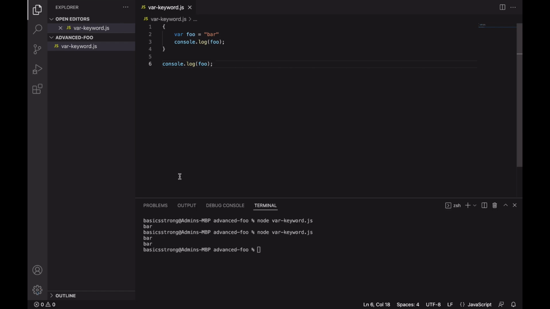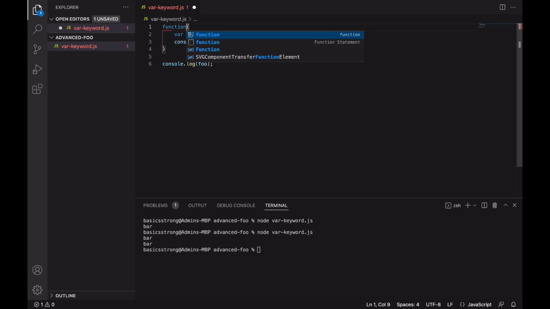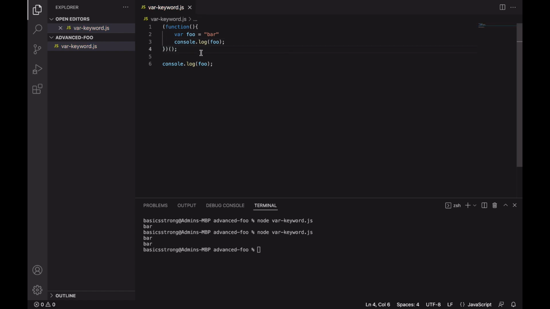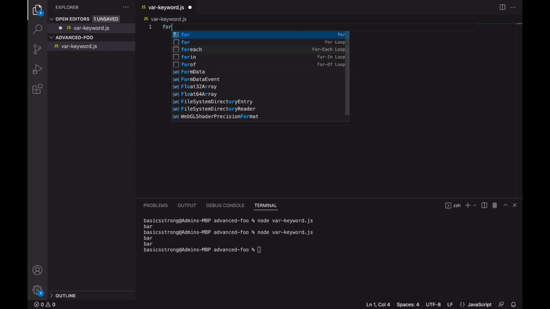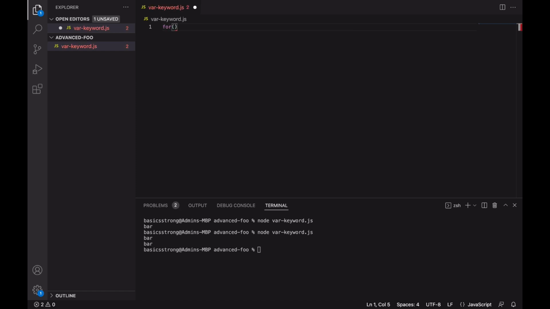The only possible way to make it work, to have this var exclusive to this block only, is to use an IIFE here. So if I enclose this within an IIFE, just like this, then I'll be restricting the scope of everything inside this IIFE to the scope of that IIFE. But this is really an ugly way to do the stuff. So let's drop that. But the point is, what I have shown you is a very basic representation of the issue. It might get on nerves when we write statements in real applications.